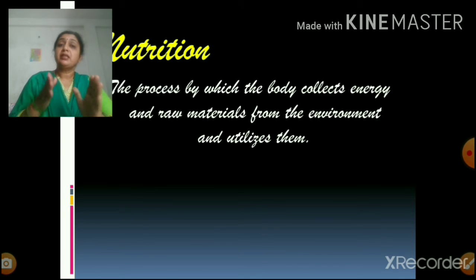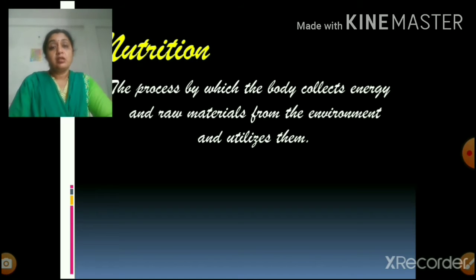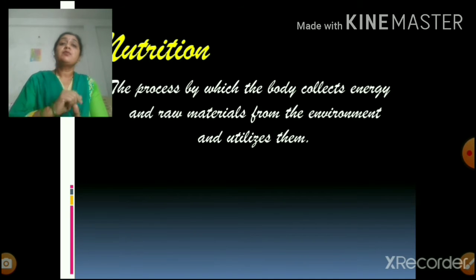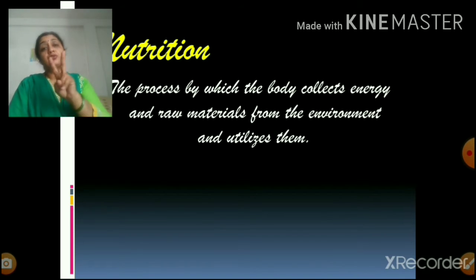In the environment, the substances that are richly supplied with the required nutrients and energy-rich substances are identified as food. Now, the way food is collected from the environment, on the basis of that, the system of nutrition has been classified into two categories.